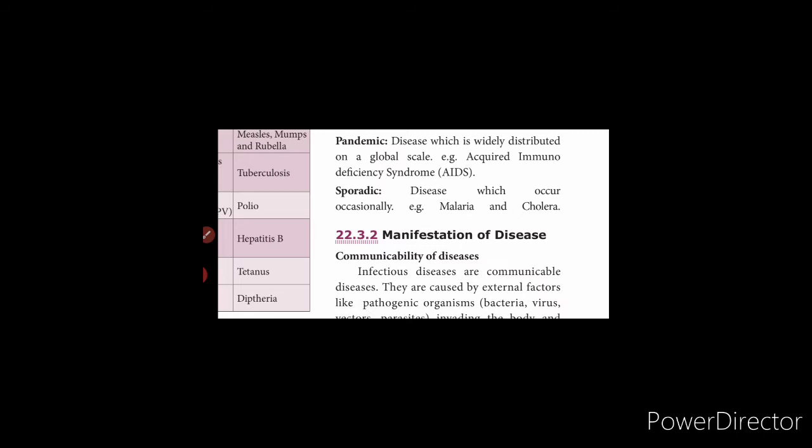Then sporadic. What is sporadic? A disease which occurs occasionally. Example malaria and cholera. During the rainy season, when the water gets affected and stagnated, malaria and cholera spread. Such types of diseases are called sporadic diseases.